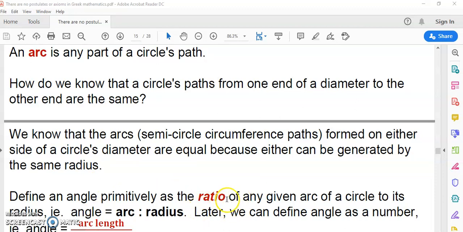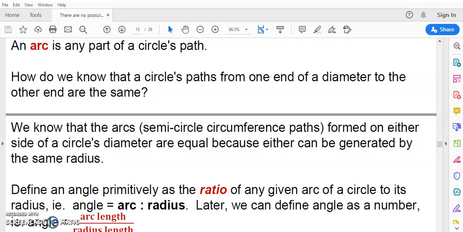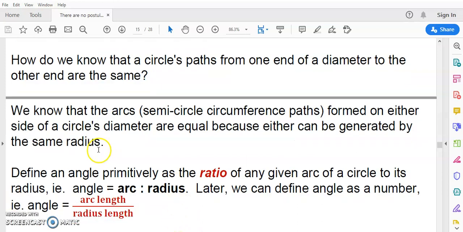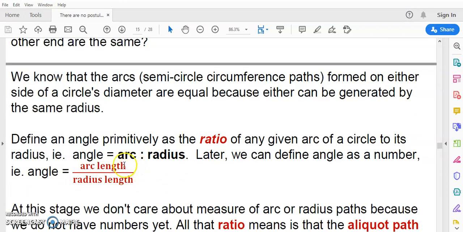So now we define an angle primitively as the ratio. Now I'm still not using number there, by the way. Ratio has nothing to do with numbers at this point. We don't have numbers. So a ratio is only a comparison of two homogeneous quantities, sizes, or magnitudes. Okay, so in this case, we're defining the angle as the comparison of the arc length to the radius length. Okay, so that's what we're defining the angle to be.